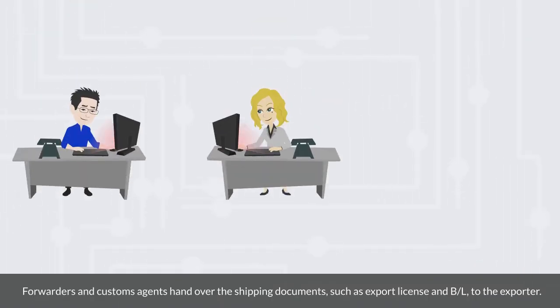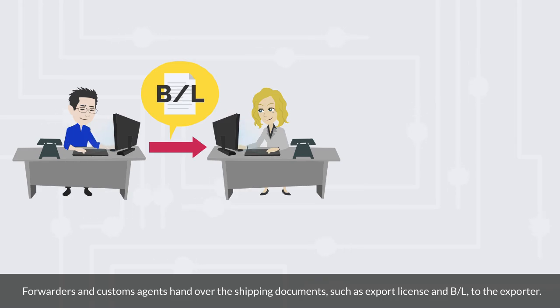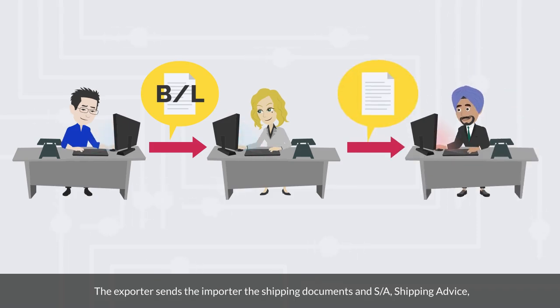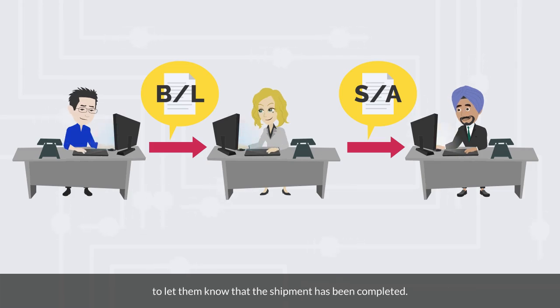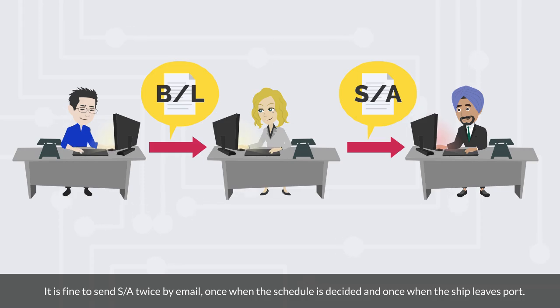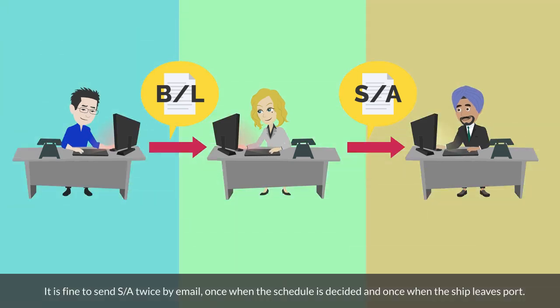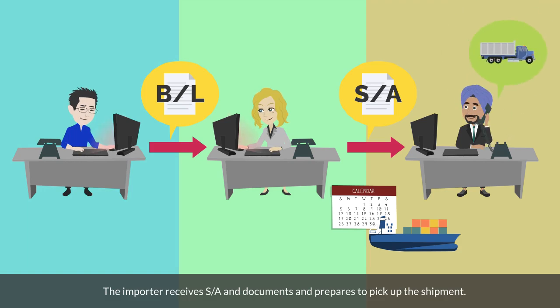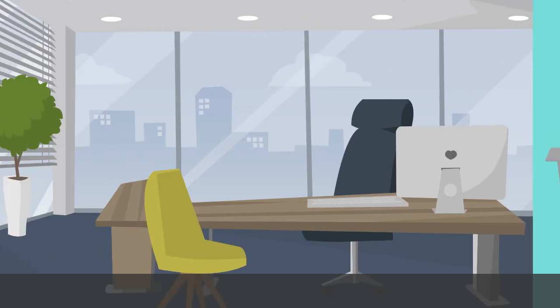Forwarders and customs agents hand over the shipping documents, such as export license and BL, to the exporter. The exporter sends the importer the shipping documents and SA, shipping advice, to let them know that the shipment has been completed. It is fine to send SA twice by email, once when the schedule is decided, and once when the ship leaves port. The importer receives SA and documents, and prepares to pick up the shipment.